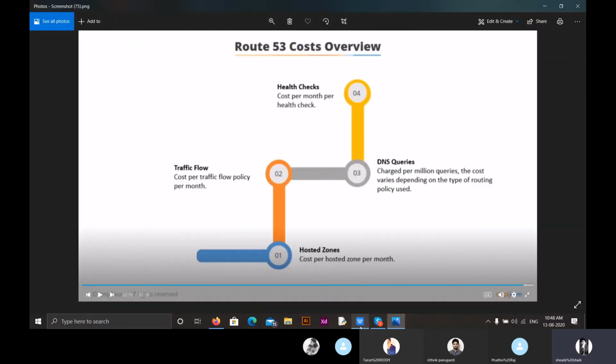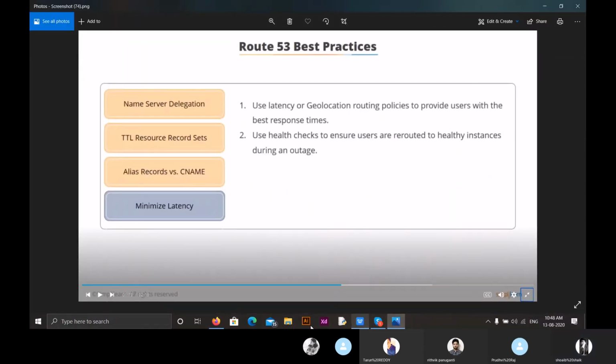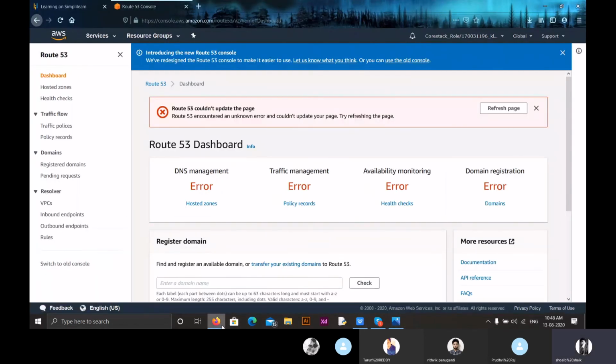We can also add things that are outside of AWS into Route 53. We have different things in the Route 53 dashboard, like DNS management, where we can manage our domain name system. We can have traffic management like traffic flow, where we have traffic policies and policy records, and using this we can reroute our customers. We can also monitor our availability, and we can also register our domain name. Coming to hosted zones, these are the regions where our websites are present, and health checks ensure whether our website is working in a particular region or not.